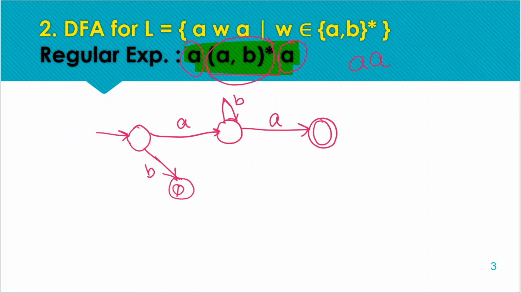and at the final state also we can have a self loop of a, because after receiving this last a, any number of a's received at the final state are acceptable, because the pattern is not violated, meaning we still have at least one a after this. So any number of a's received after that are not going to change the pattern; we still have the last symbol as a, so we can have a self loop on the final state.